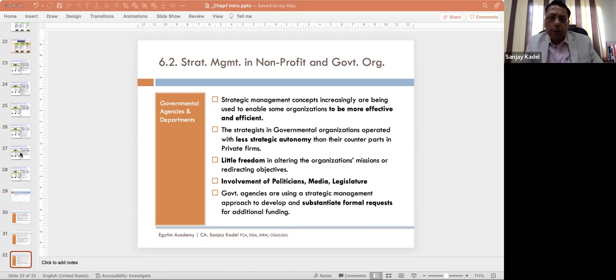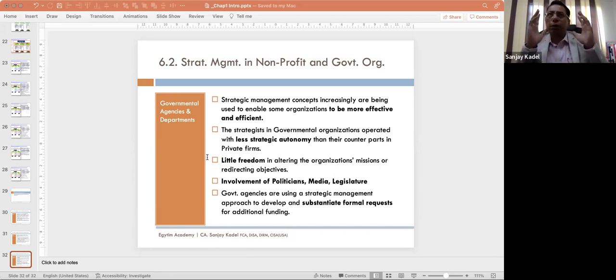And then coming to competitive advantage. When I say competitive advantage, it means the value offered should be more than the cost of creating the value. That factor is called competitive advantage. How can you achieve this? You can achieve this by differentiation and cost leadership.